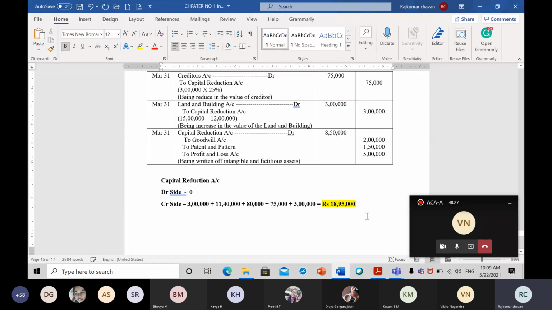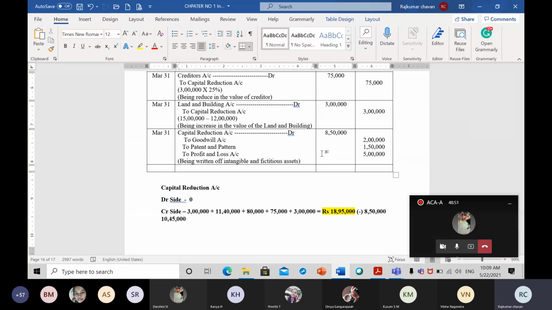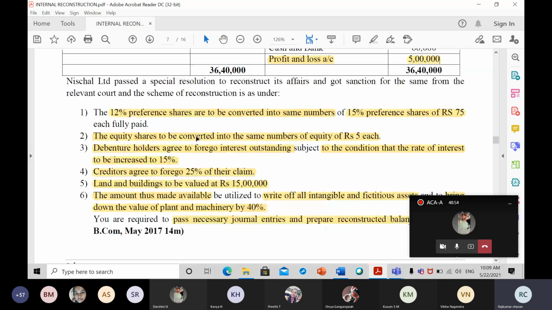So from 18 lakh 95,000, how much amount did I use to write off? 8 lakh 50,000 rupees. So now what is the balance left in my capital reduction account? It is 10 lakh 45,000. 10 lakh 45,000 is the amount left in the capital reduction account. Okay, now let us pass one more entry. There are still more entries, adjustments are there.